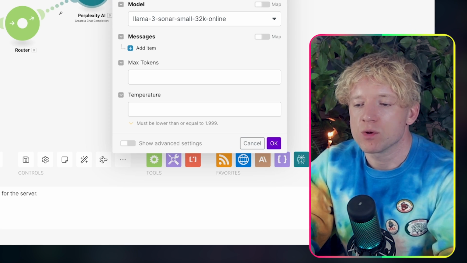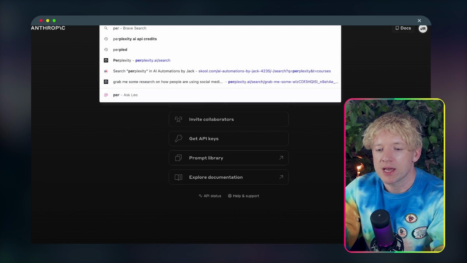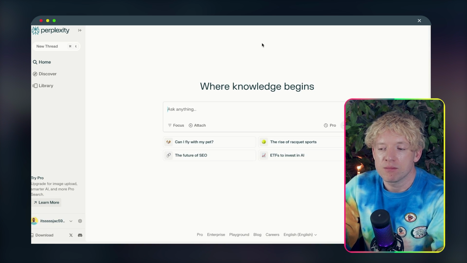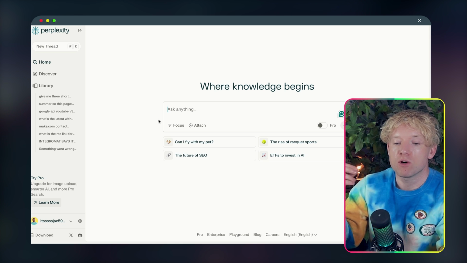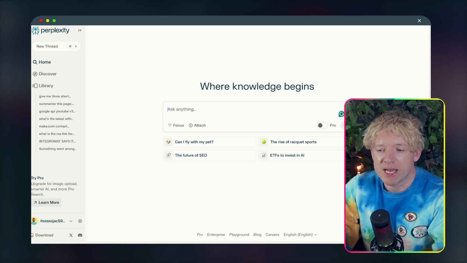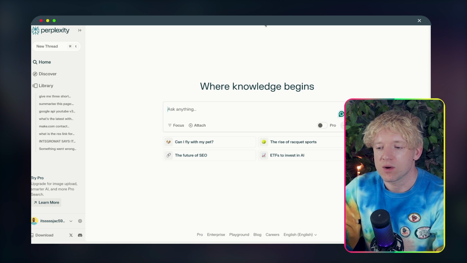And again, guys, you would go over to perplexity.ai and you would get an API key. You'd have an API that you can grab from Perplexity that you then grab and put back into Make.com. Again, I've got tutorials on how to connect things like this in the school community if you want to go and check that out.